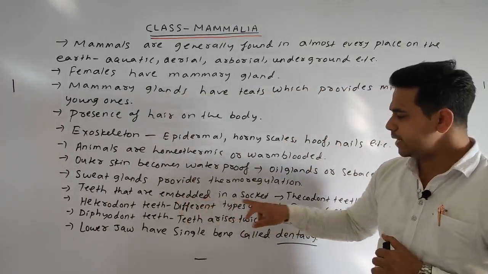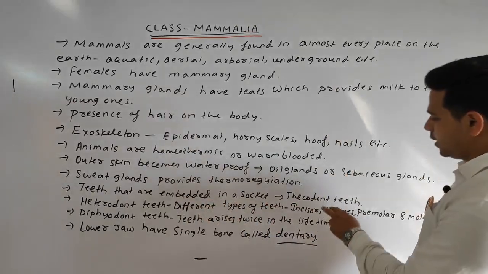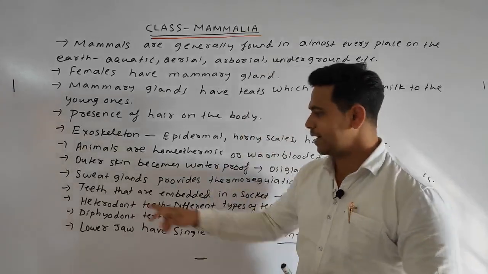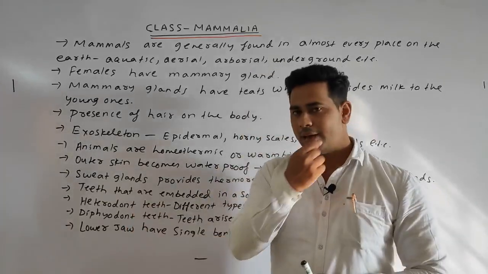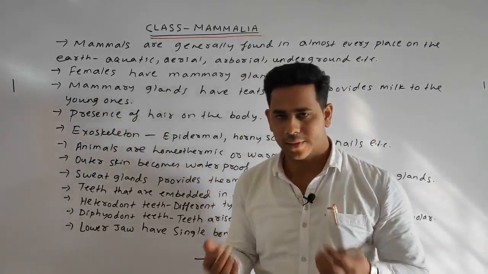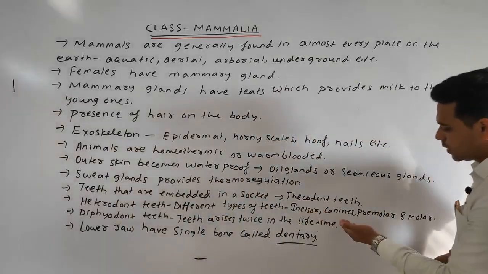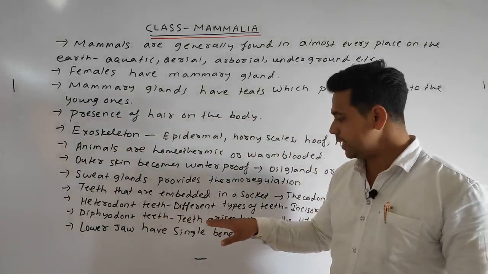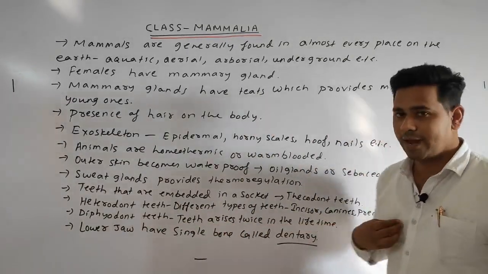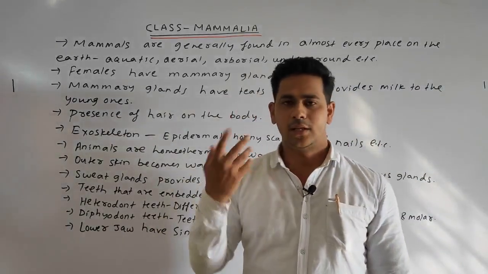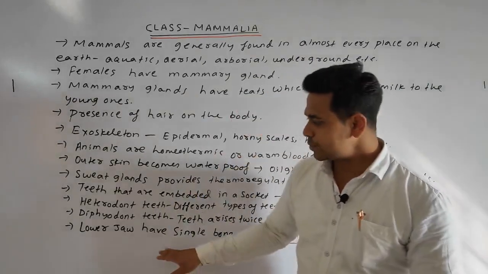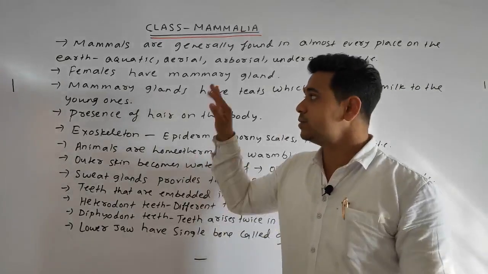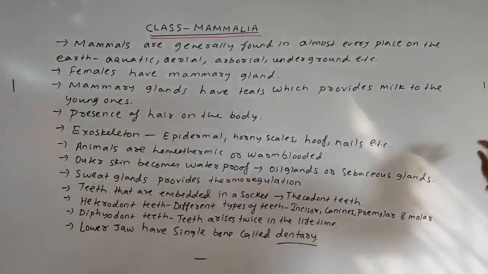Teeth which are embedded in a bony socket are called thecodont teeth. Other types of teeth are also present, such as heterodont and diphyodont. Heterodont means having dissimilar teeth, or different types of teeth, as in our case: incisor, canine, premolar, molar. Diphyodont teeth are teeth which arise twice in a lifetime, as in our case, milk teeth arise, then the adult teeth. And the last point: the lower jaw has a single bone called the dentary. These are some general points of the class Mammalia. Please note them down.